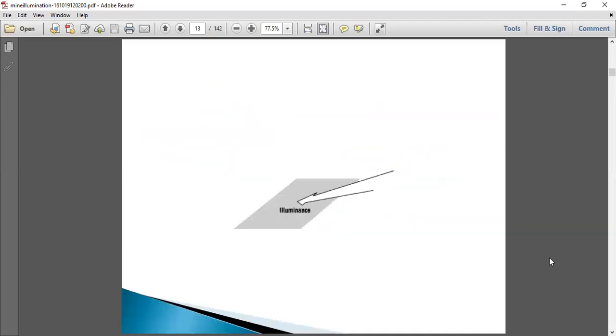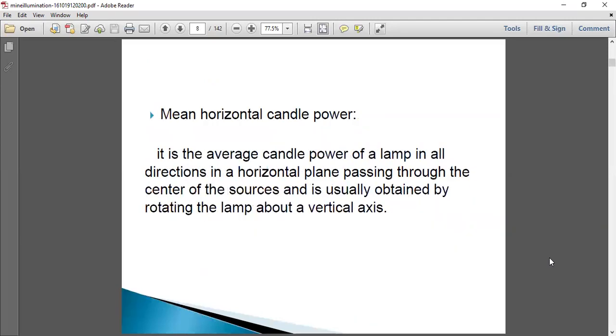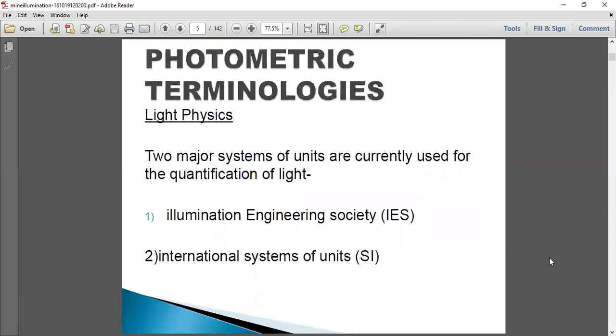So once we go back to the terms that we have discussed, photometric technologies include two major systems. One is the Illumination Engineering Society (IES), and the second one is the International System of Units (SI).